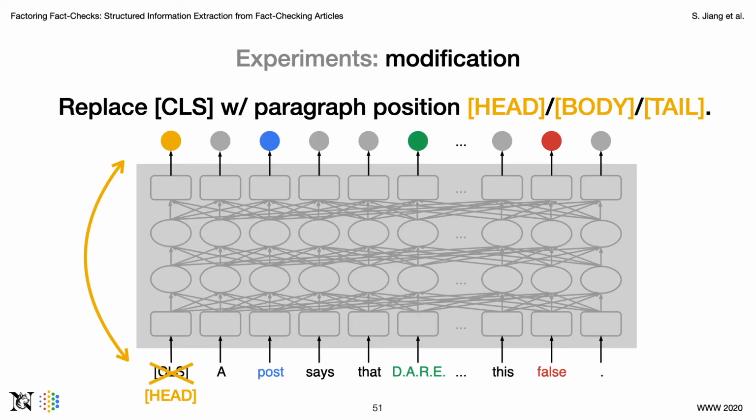Based on this observation, we made a simple modification to BERT. The vanilla BERT model used CLS as the lead token to represent the start of the sentence. We replace it with a paragraph position token, which could be either head, body, or tail, to represent the relative position of the paragraph. We also associated these tokens with 3 corresponding labels in the output sequence. We expect this modification can help the BERT model to learn better representations for each paragraph based on its location, and therefore improve the ability to tag factors in the paragraph.